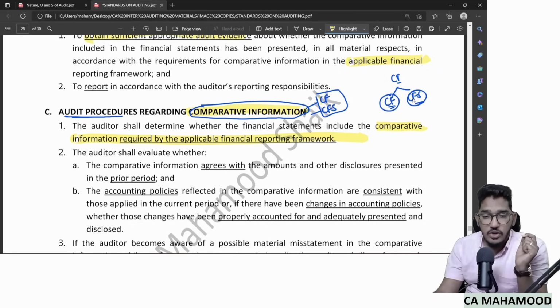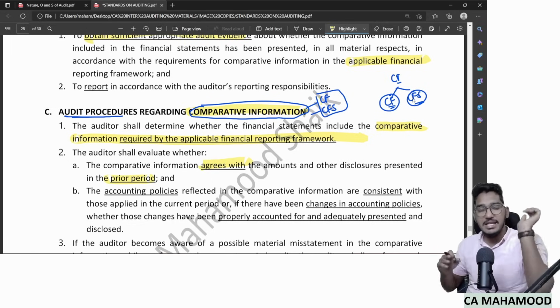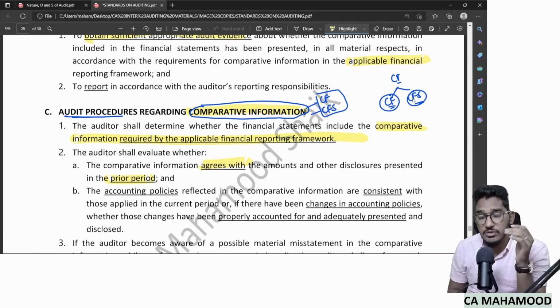The other common audit procedure is to check whether the comparative information agrees with the amounts and other disclosures presented in the prior period. Whether the comparative information matches the last year's financial statements or not, I need to check, be it corresponding figures or comparative financial statements.